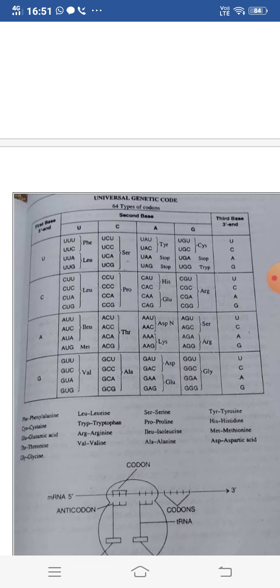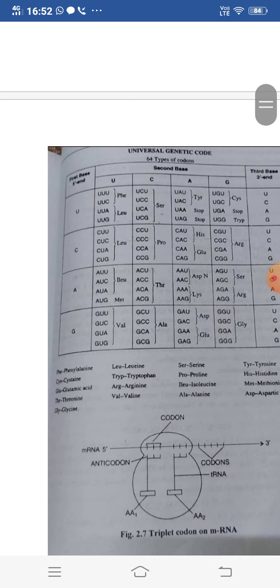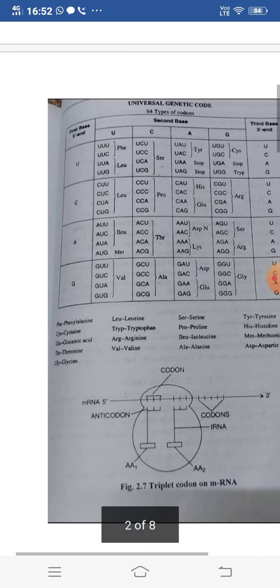So you can see here that if we cross multiply the left-hand side U with the topmost U and along with the right-hand U, it will form a triplet code, UUU. Then UUC will represent phenylalanine. Then if a combination is formed of UUA and UUG, it will form leucine. Likewise all these codons are given and they are representing a particular type of amino acid.